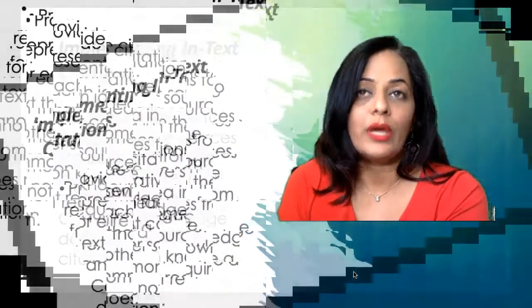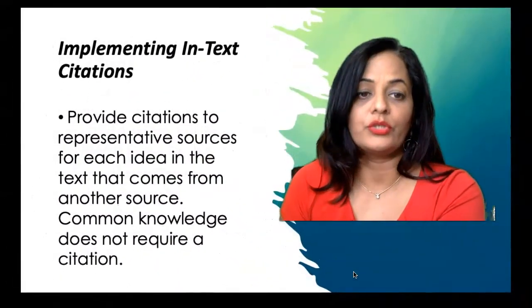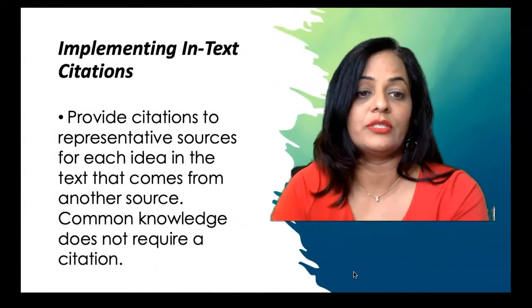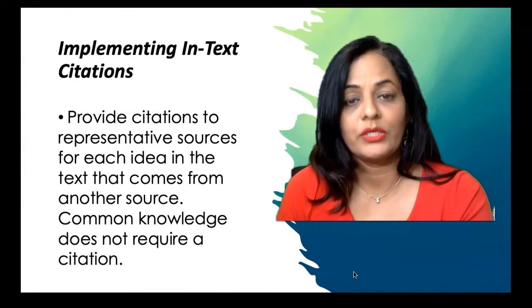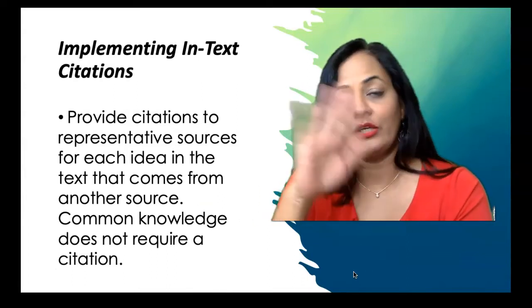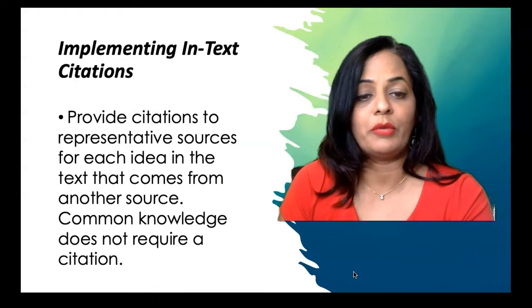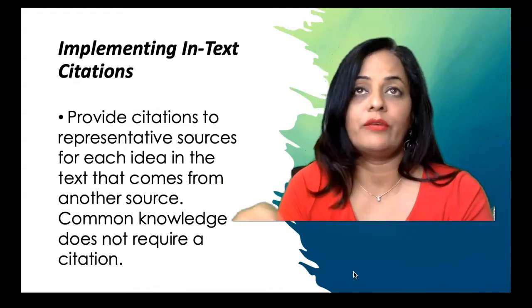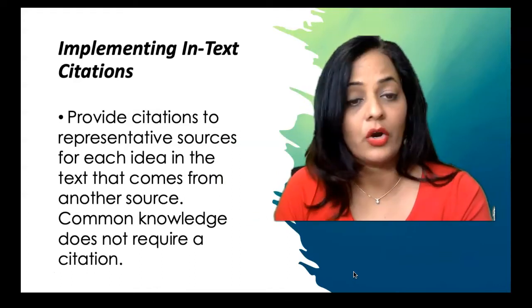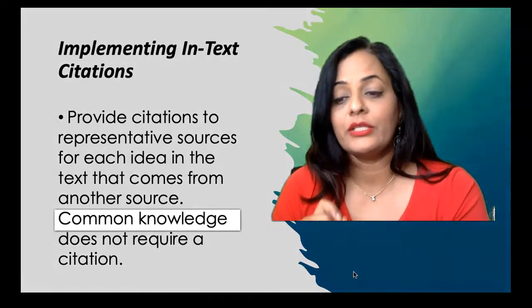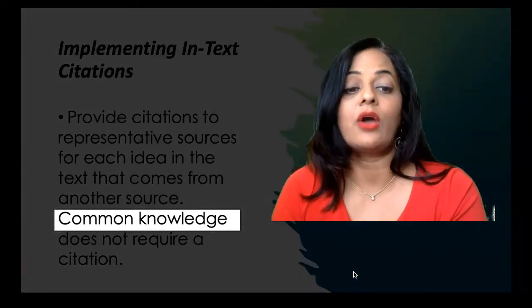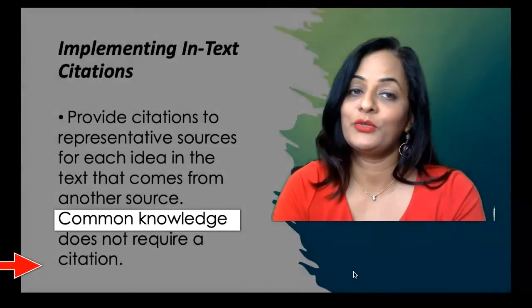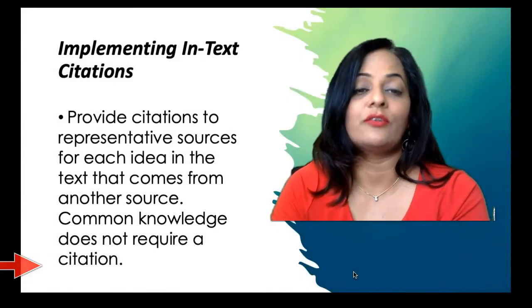Okay, so whenever you have used a source, you have to put the citation. So citation means that this source is coming from somewhere that you did your research and you found your information, whichever the author is, whatever the article is. The only thing that you do not need to cite is common knowledge. So that's the only thing that you don't have to cite. But other than that, you have to cite everything.